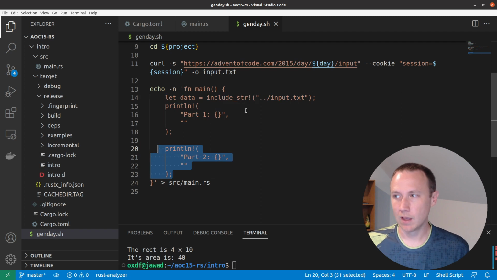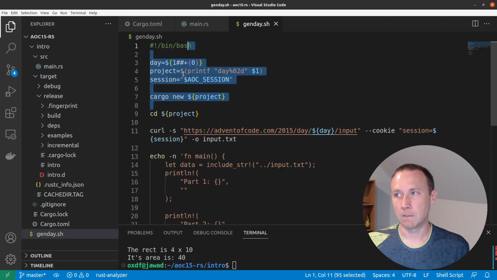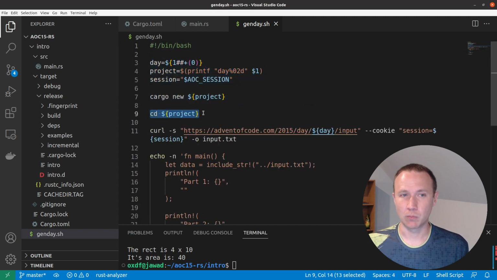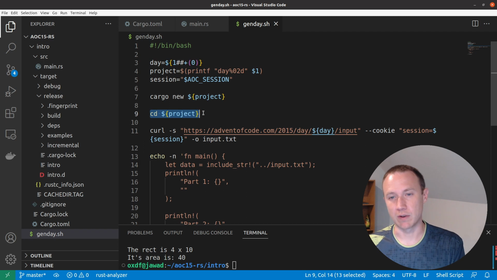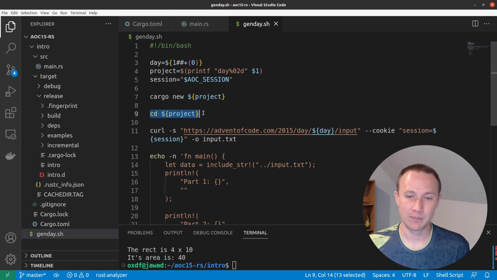The one other neat trick about this script is that instead of running the script itself, I'm going to source the script, or you can do dot space the script name. When you do that, things like cd-ing into the project folder will happen within your current context, not within the subshell created by running the process. When I just run the script, it would cd into the directory, do the stuff, and then return, and I'd be back where I started. But now I'll actually be in that directory. So that's kind of neat.